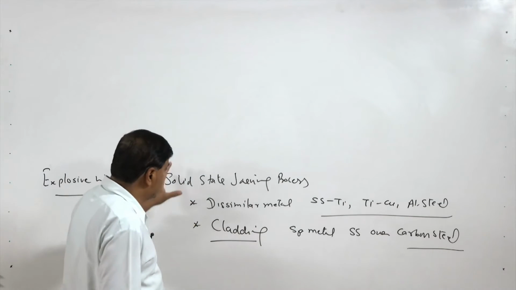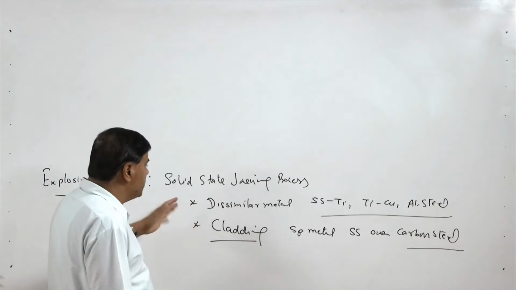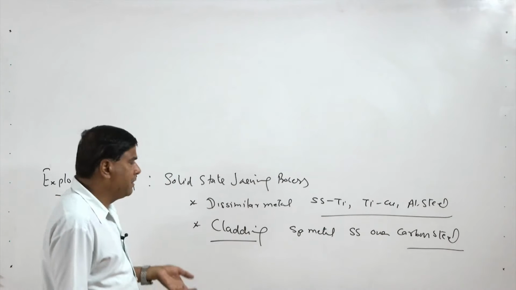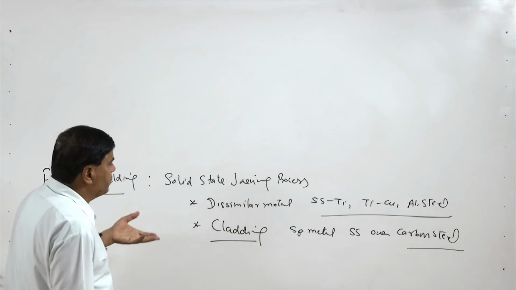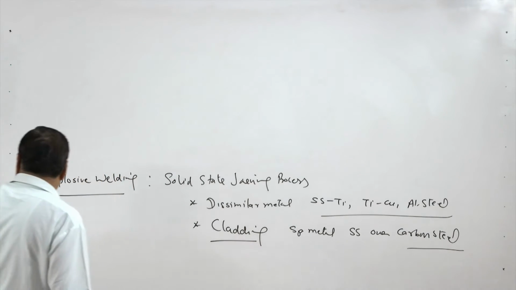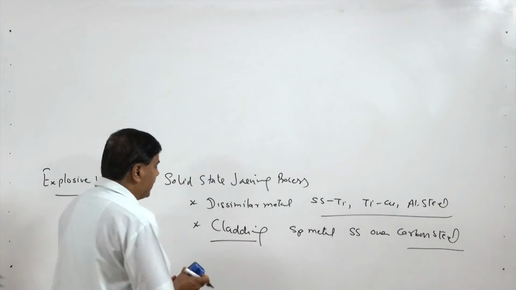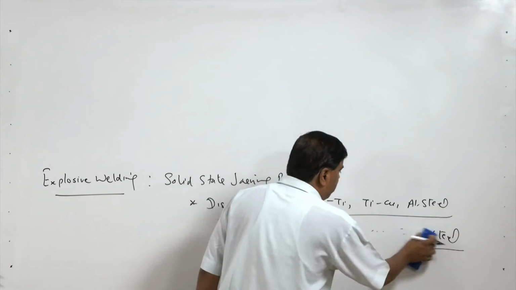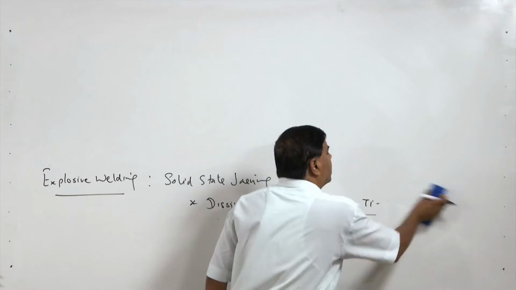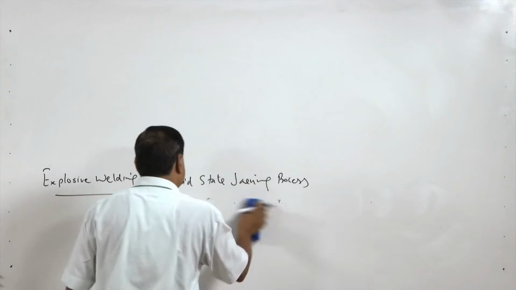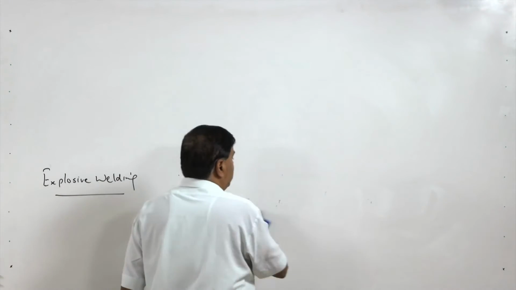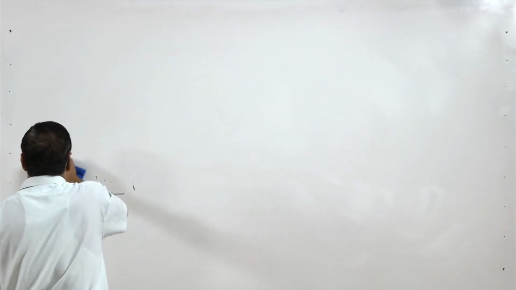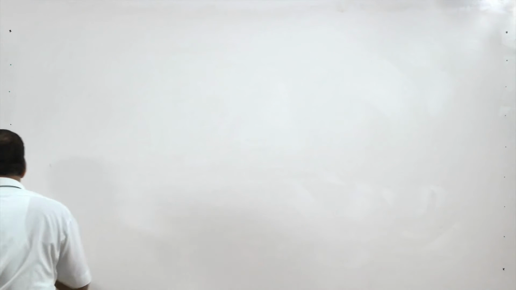So, primarily this is another solid state joining process which is used mainly for joining dissimilar combinations which otherwise cannot be implemented using the other welding processes, and for cladding for protection of the base metal from corrosion or other aggressive environments. So, now we will see how this process works and what the important elements related with this process are.